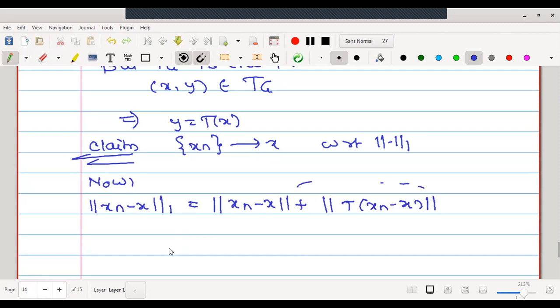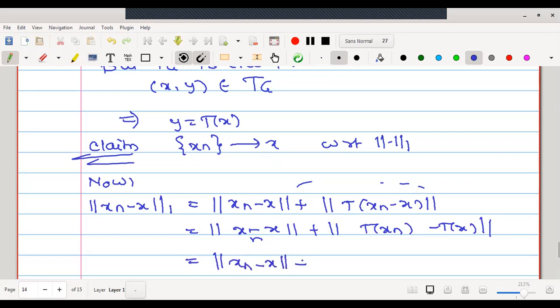Therefore this is norm of xn minus x added with norm of Txn minus T of x. But here we can observe very easily. Here I'll replace this with y: norm of xn minus x plus norm of Txn minus y.